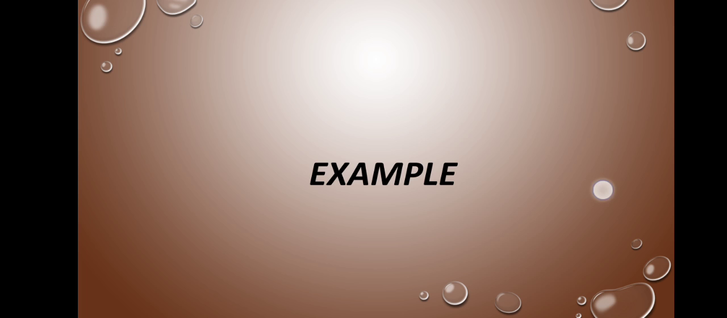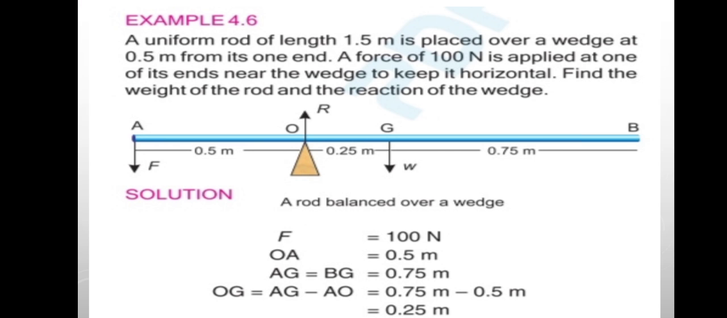Next, we will solve an example relevant to this topic. So look at example 4.6. A uniform rod of length 1.5 meters is placed over a wedge at 0.5 meter from one end. A force of 100 Newton is applied at the end near the wedge to keep it horizontal. Find the weight of the rod and the reaction of the wedge.